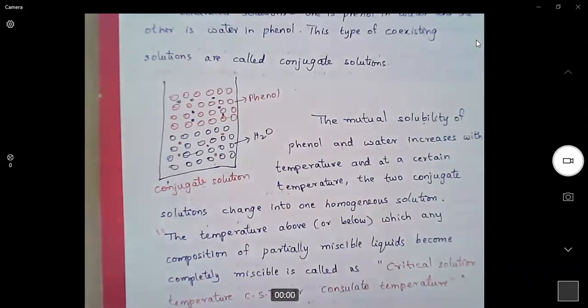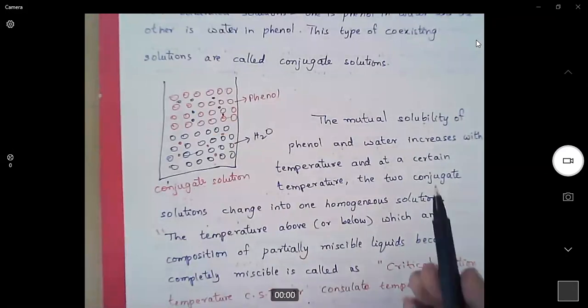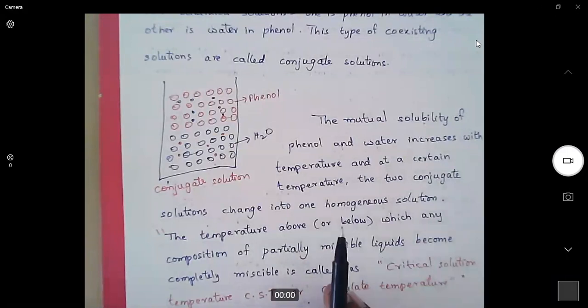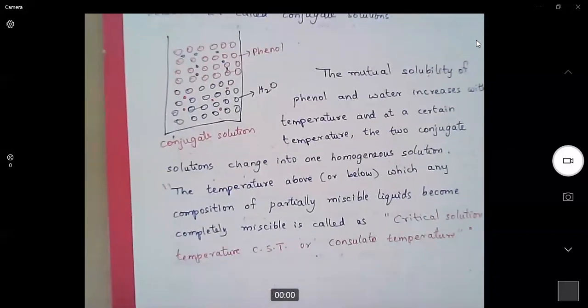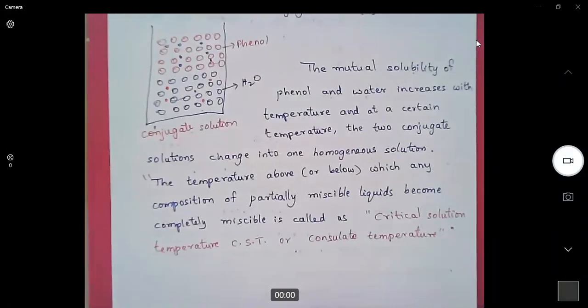As we have discussed, the solubility changes with temperature. In case of phenol water system, the solubility increases with temperature, and at a certain temperature, the solubility is maximum, so that they will convert into a homogeneous solution. At a particular temperature, both phenol and water will mix with each other in all respects, and it generates a homogeneous solution.